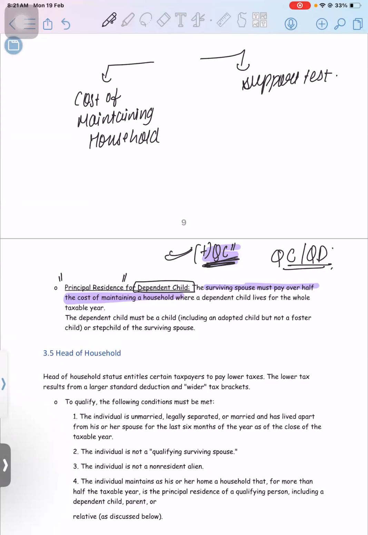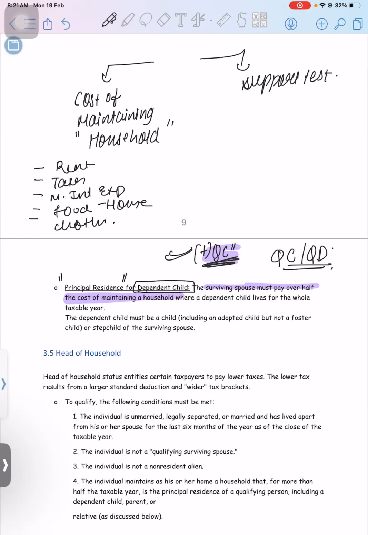In the support test, you have to pay the cost of maintaining the child. Now, maintaining the household means what? It will include all the expenses which you are incurring to maintain the house, like you are paying the rent, the taxes, the mortgage interest expense, food, clothes, food consumed in the house, clothing, everything will come.